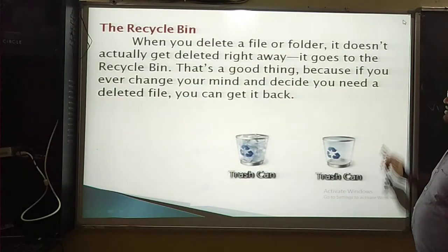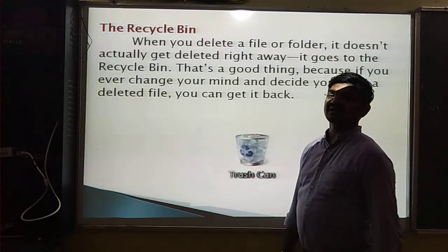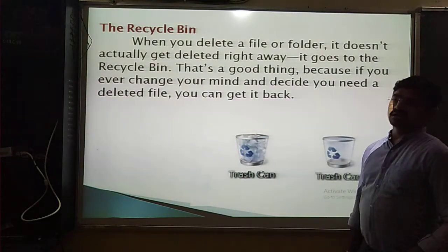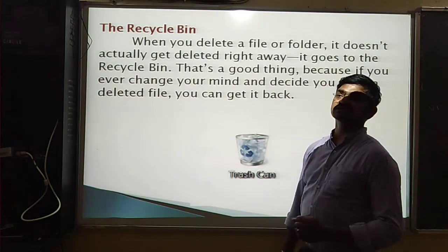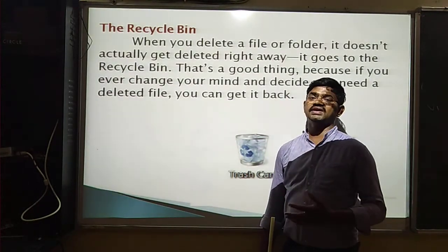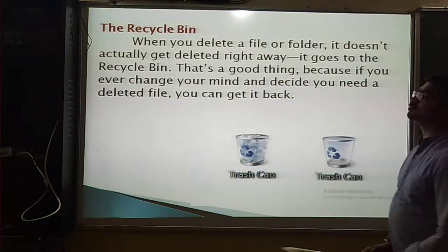Next one, the recycle bin. The recycle bin is also one of the objects in Windows. Suppose you have some unnecessary or trash files that you do not use. They should be removed from your PC. There is a place where they will be stored.